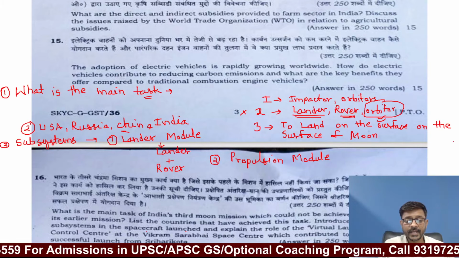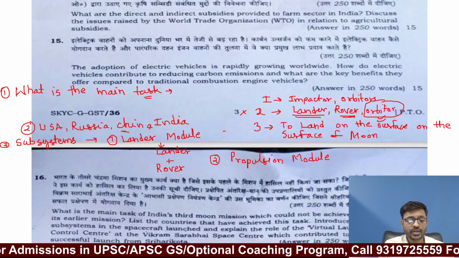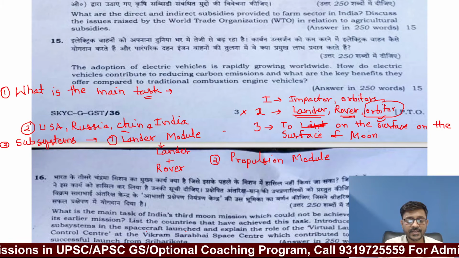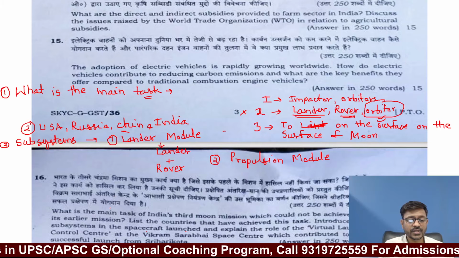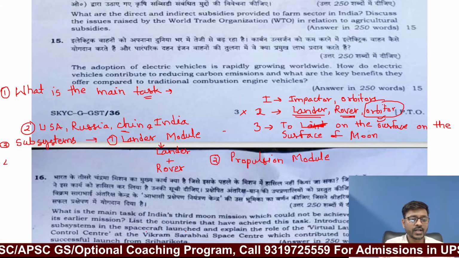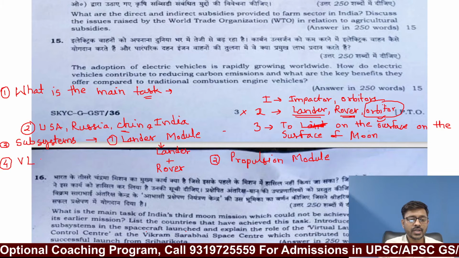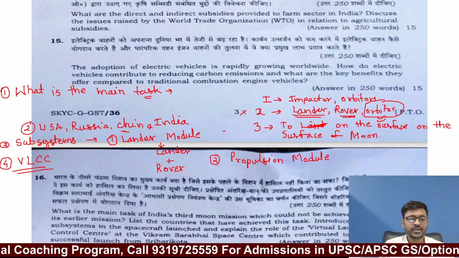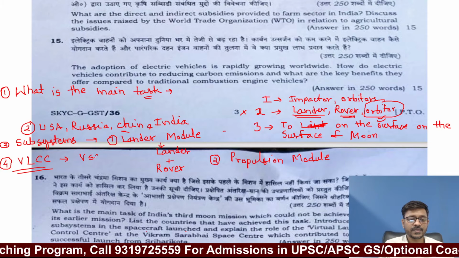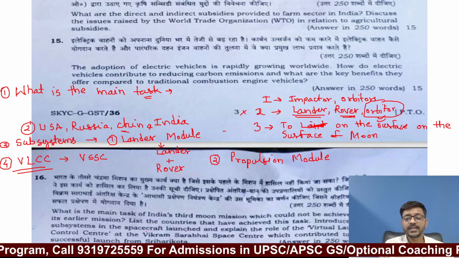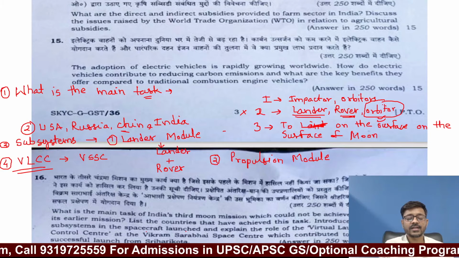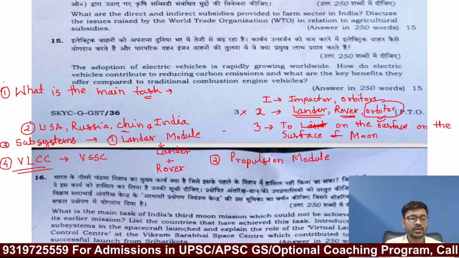then, explain the role of the virtual launch control center at the Vikram Sarabhai Space Center, which contributed to the successful launch from Sriharikota. So fourth, they are asking the role of the virtual launch control center, VLCC, which was present at Vikram Sarabhai Space Center. So see, this question was for 15 marks, but there are a total of 4 parts of this question.